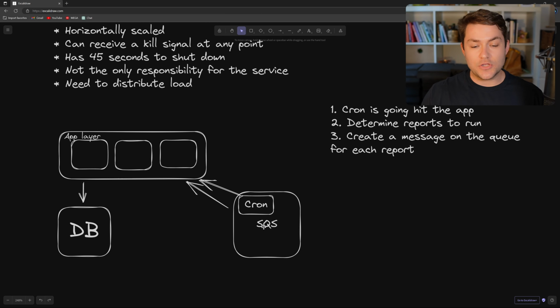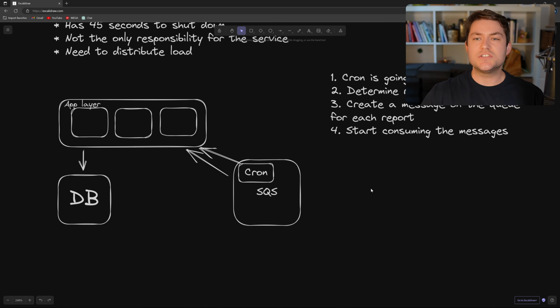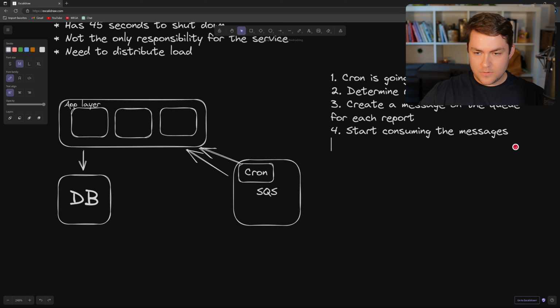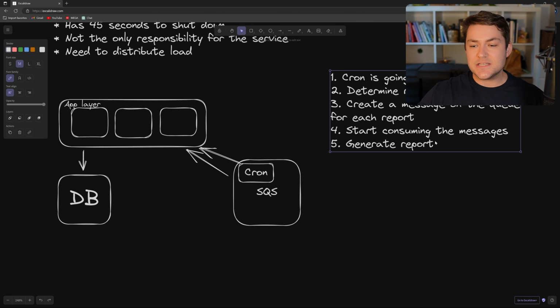So I'm going to have a couple of different queues here. One I'm going to have for our cron, and then the second one is going to be for our reports that we need to run. Okay, so we've created a message on the queue for each report. Now what do we need to do? We need to start consuming the messages. And when we consume a message, we're going to run the report. So we're going to generate report. And when we're finished generating the report, we need to delete the message off the queue.